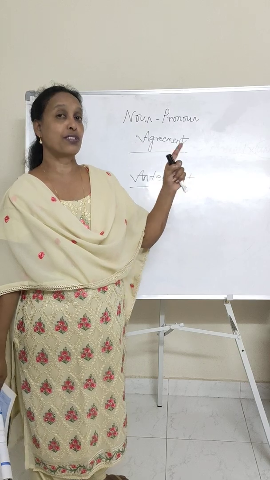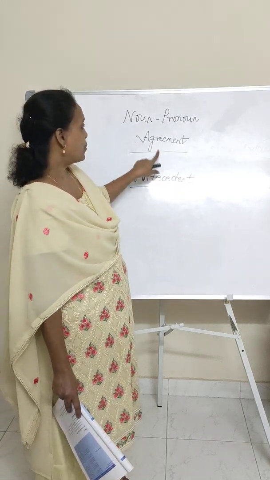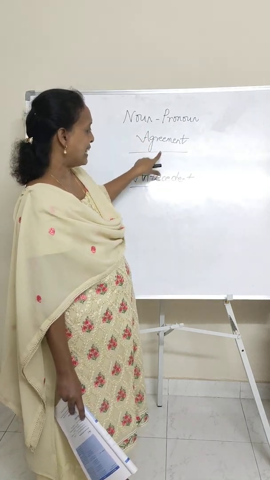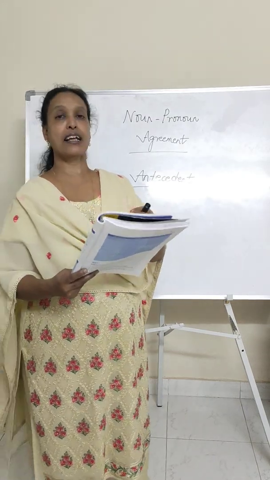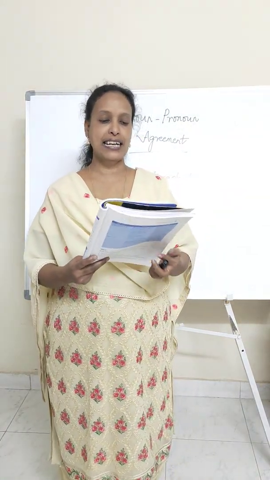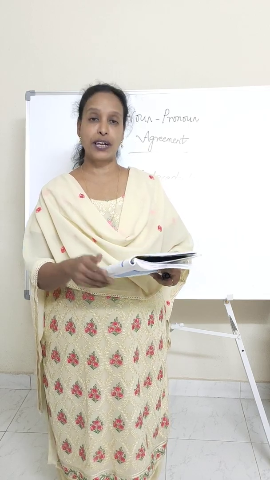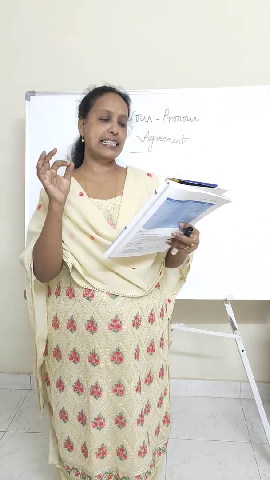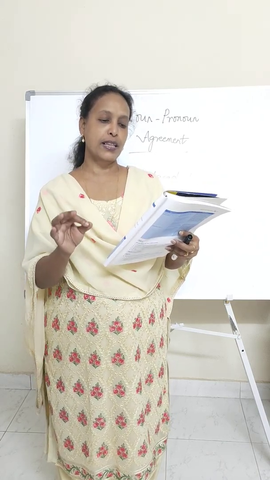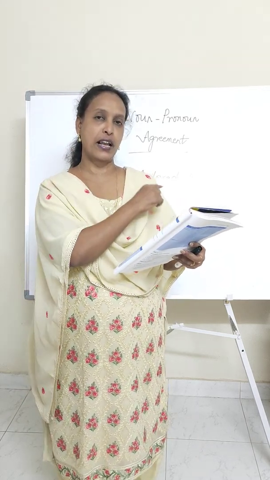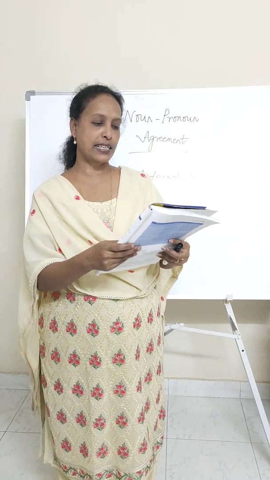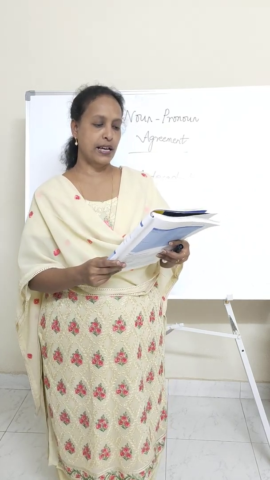The pronoun that follows the noun. Okay, this antecedent should match the noun. Okay, when the noun that you use should match or should agree with the antecedent. Now there are a few things that are given to you as examples for antecedent. So here the rules for noun pronoun agreement are. Now what are the rules? The first rule here is if antecedent of the pronoun is singular, the pronoun should be singular. Alright. So here, as I told you, if the noun is singular, the pronoun that you are using also should be singular.